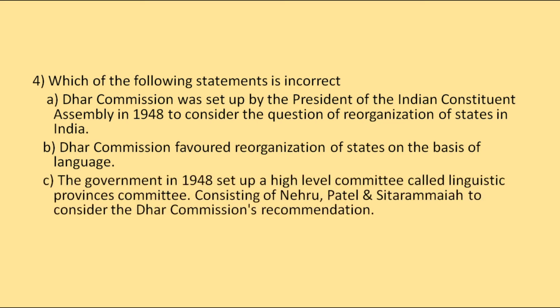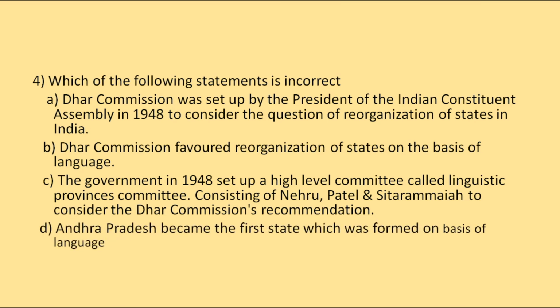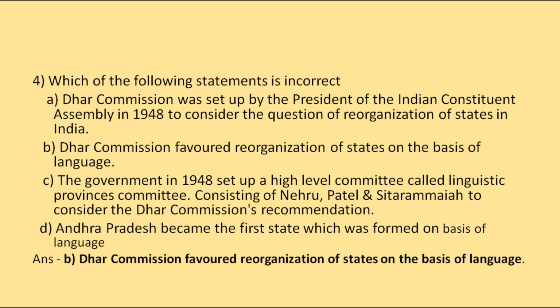Then the government in 1940 set up a high-level committee called Linguistic Province Committee consisting of Nehru, Patel and Sitaramaya to consider the Third Commission's recommendations. Then we have Andhra Pradesh became the first state which was formed on the basis of language. So the incorrect statement will be statement B, because Third Commission rejected the reorganization of states on the basis of language.